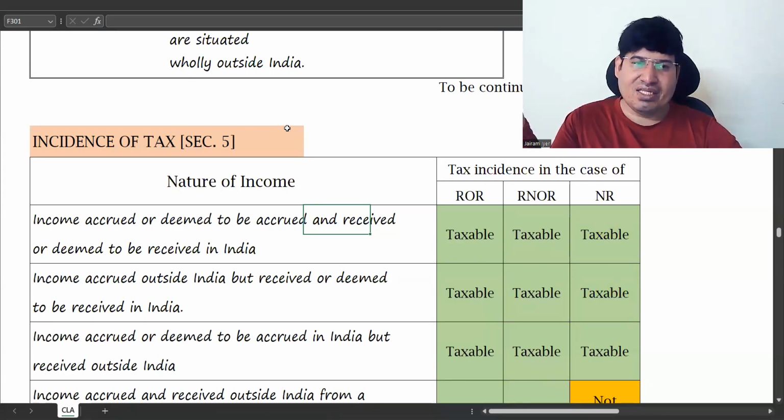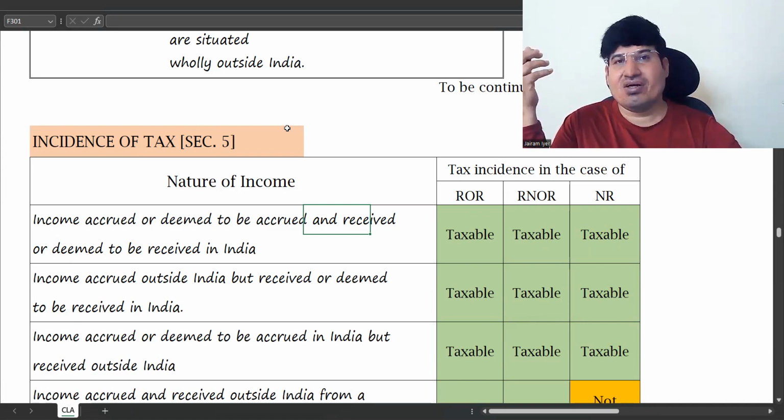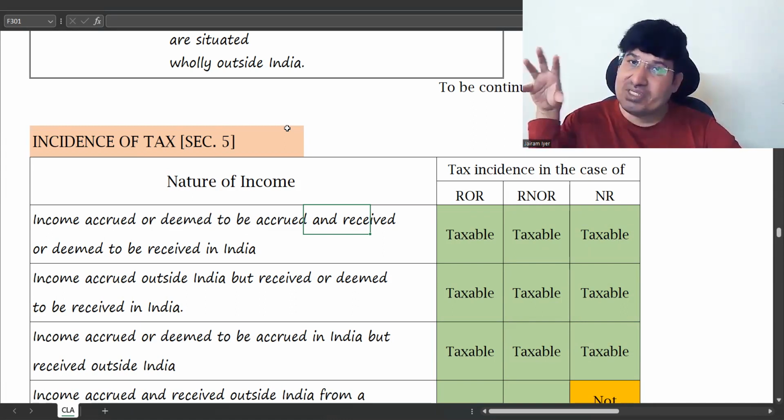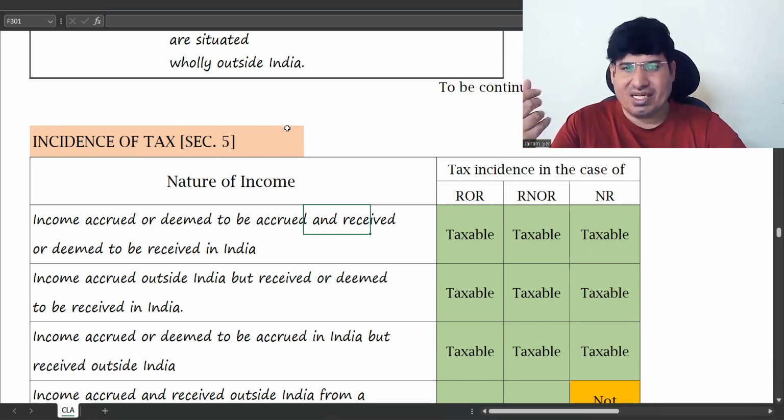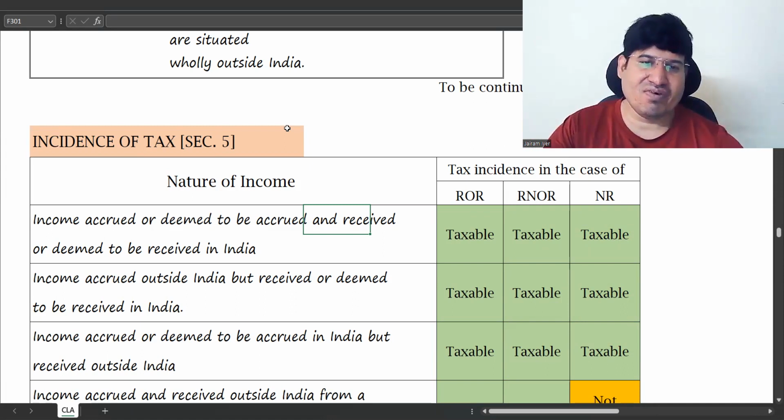Any income which you are earning using your assets in India, or any business activity in India, that's said to be accrued in India when you use Indian territory. Received is receiving in India. These two things are straightforward.